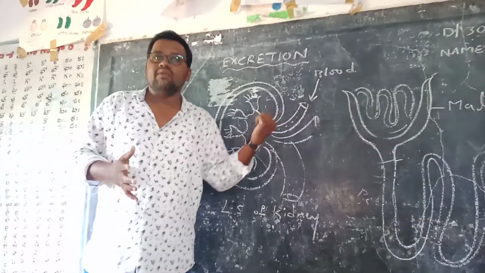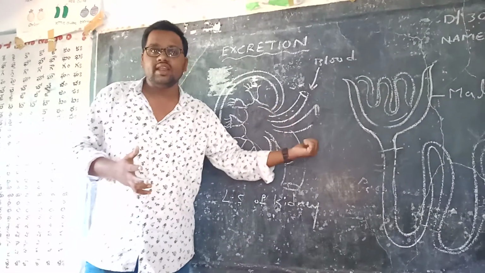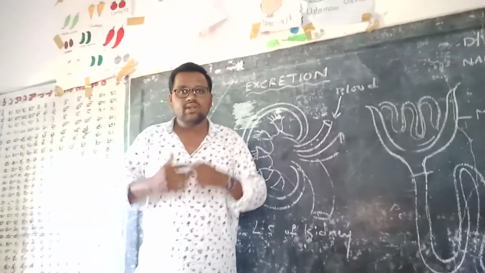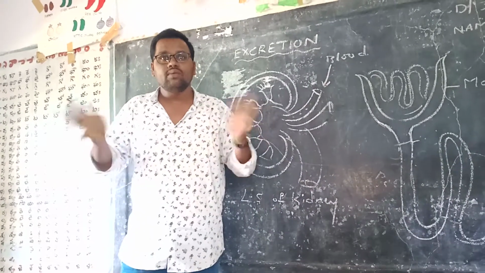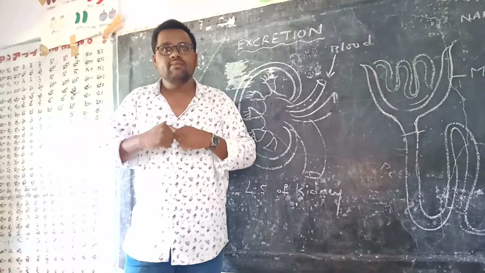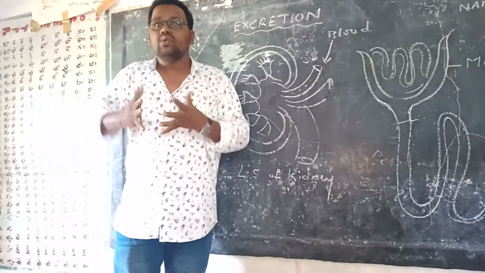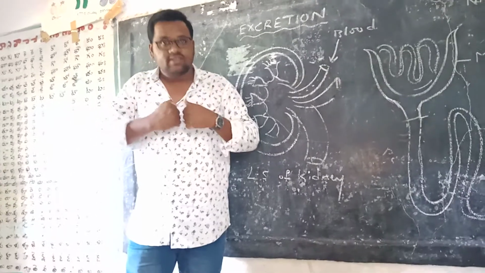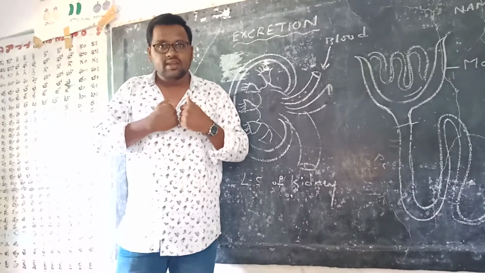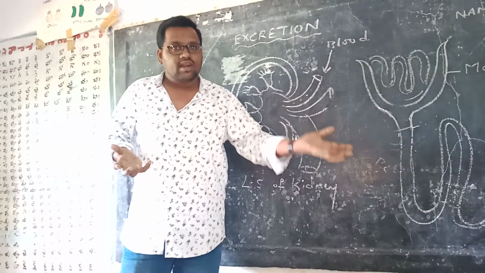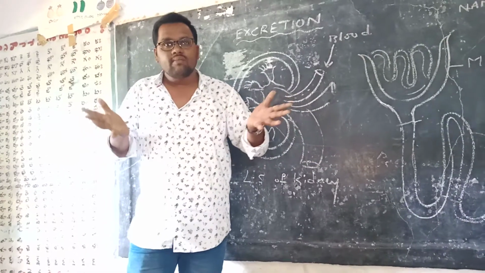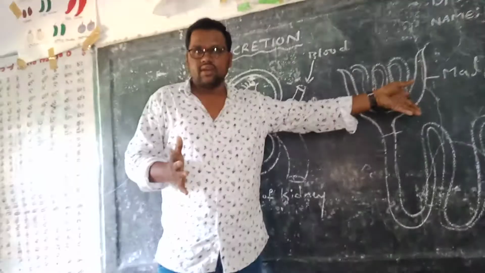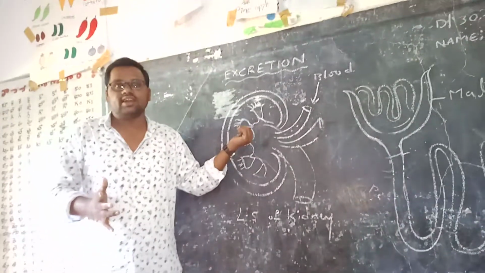So that's why we have to keep our kidneys very healthy, because they belong to one of the organ systems in our body. As you know, the human body is a wonderful machine. Nobody can make it. We have the capacity to do diversified functions in our body. Digestion is different, respiration is different, excretion is different, circulation is different. These are performed by different kinds of cells. Of these, one of the cells is the nephron. It belongs to the excretory system.